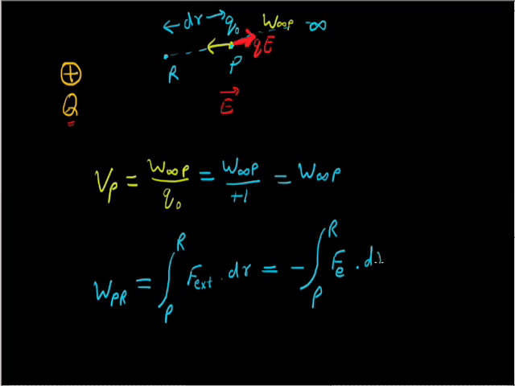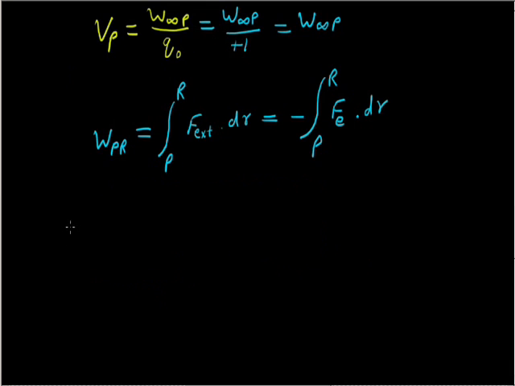So Fe dot dr. Now the electric field E equals Fe upon Q, where Q is Q naught.